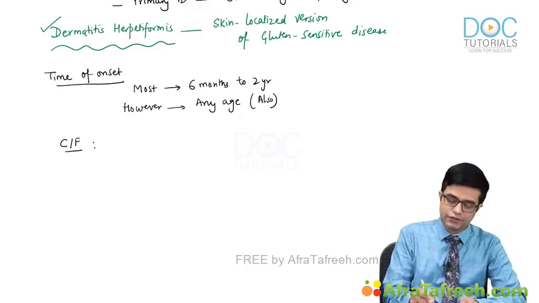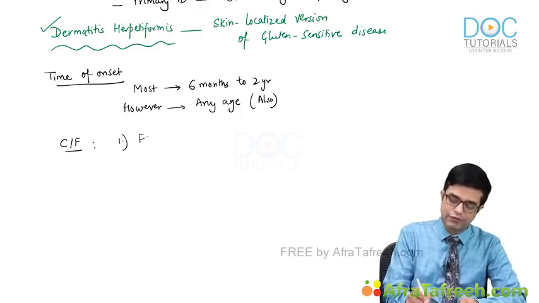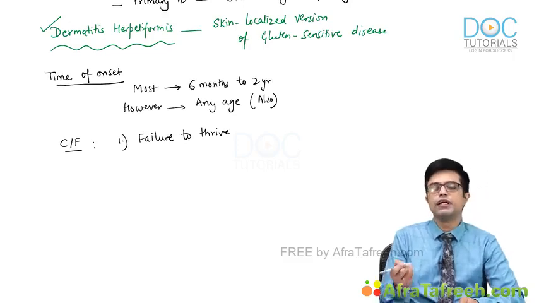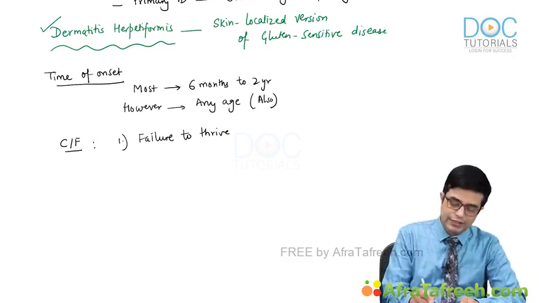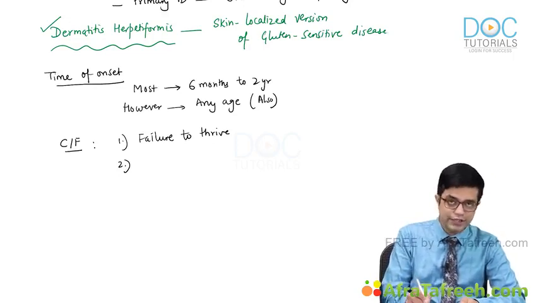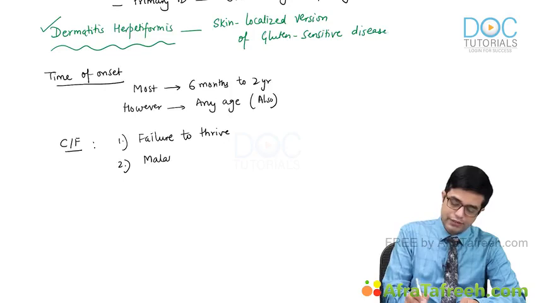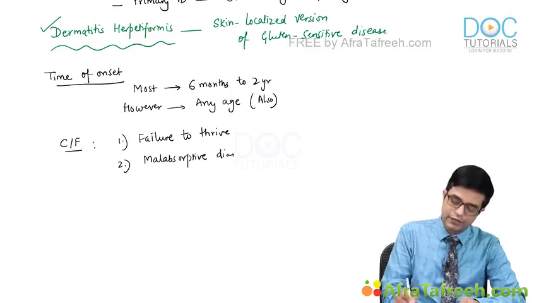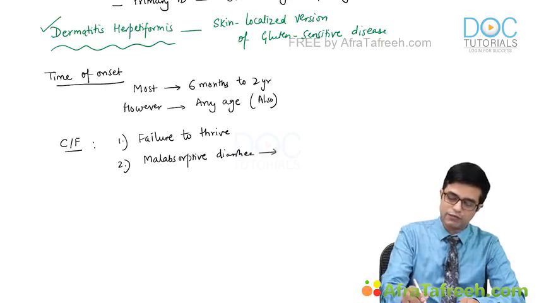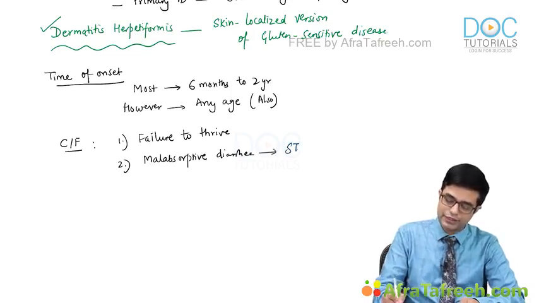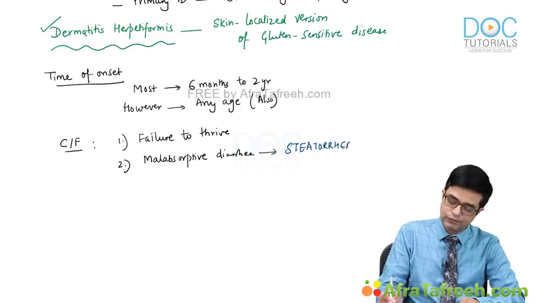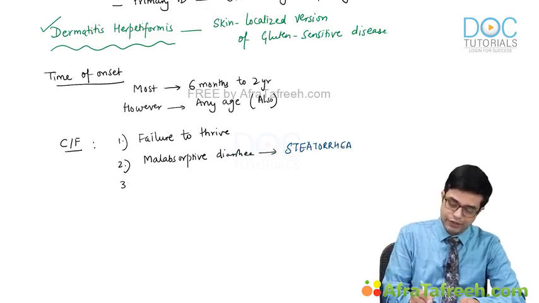The clinical features: first of all, the children will develop failure to thrive because malabsorption is happening. Secondly, these children will have GI symptoms in the form of malabsorptive diarrhea. It produces bulky, foul-smelling, sticky stools called steatorrhea. Constipation is also found to be common in them.